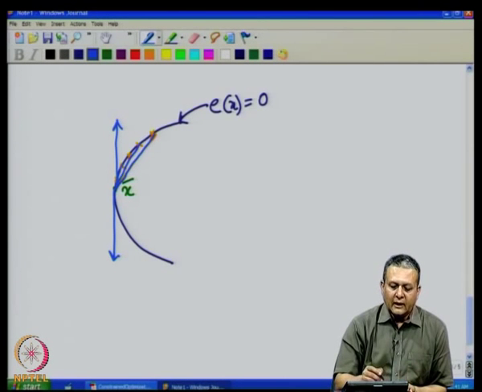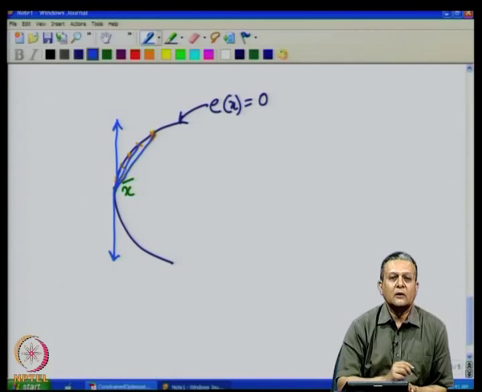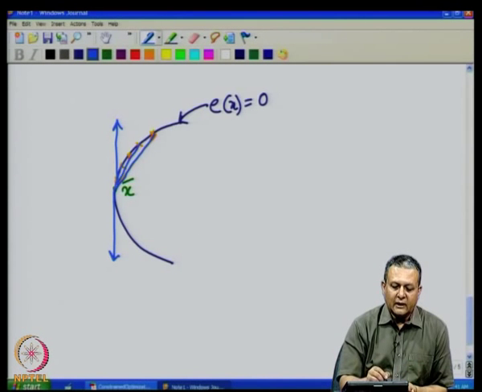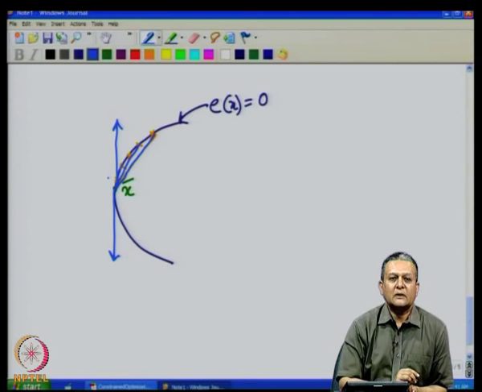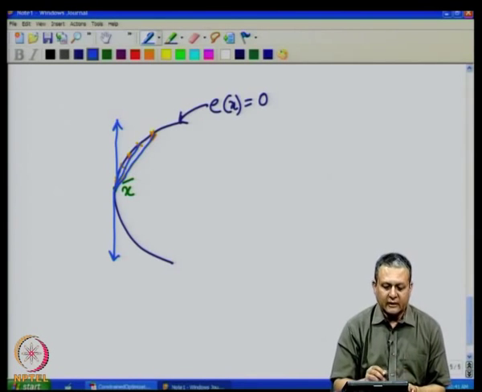So, we collect all feasible sequences in the region which converge to x bar, and then if we take a chord joining those x_k and x bar and normalize them to a unit vector, then find the limiting direction of those chords, that will give us the tangent to the feasible set at x bar.